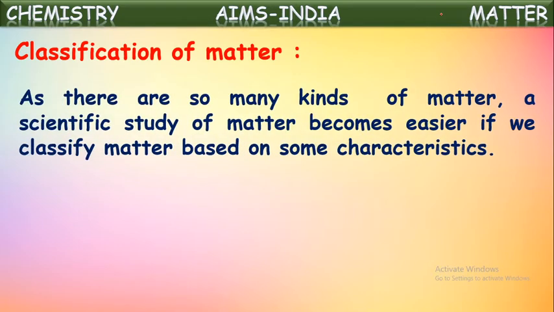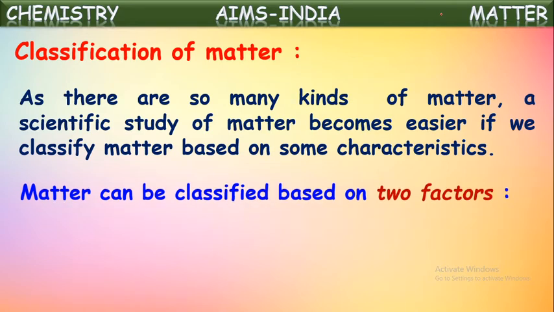As there are so many kinds of matter, a scientific study of matter becomes easier if we classify matter based on some characteristics. Yes, everything in this universe which has some mass, occupies some space and is perceived by our senses comes under matter. So matter is classified based on some characteristics to make its study easier.